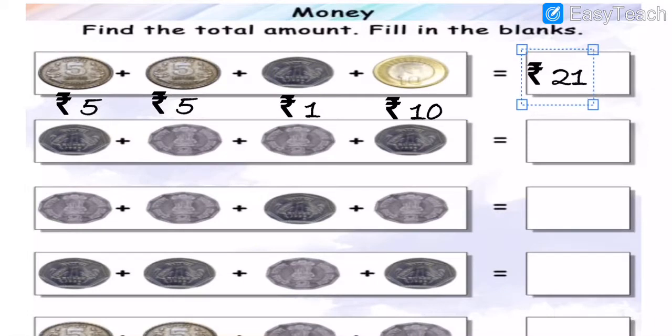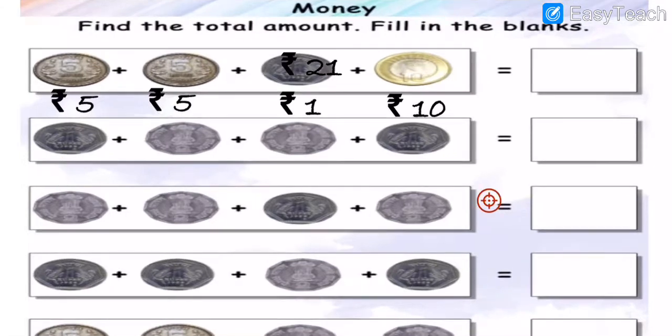Okay, got my points, my dear students? Understood? So the answer is what? 21 rupees. How much in the first row? 21 rupees. Okay, now we are going to move further, my dear students.